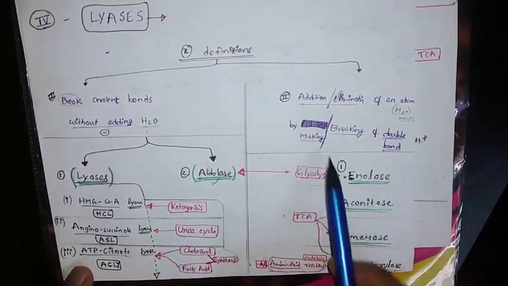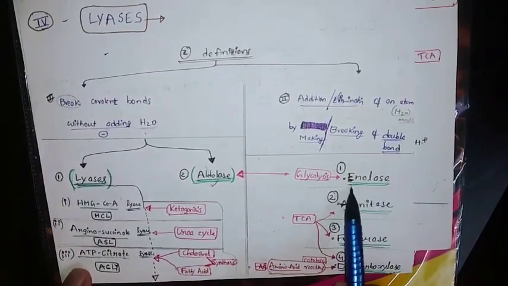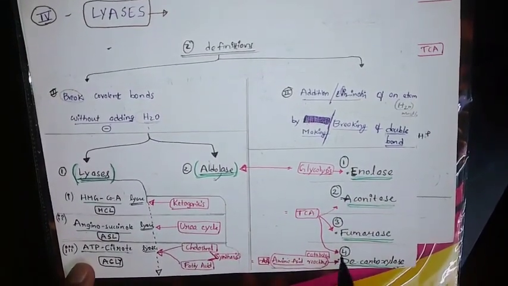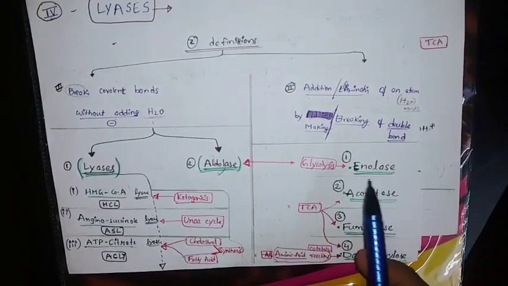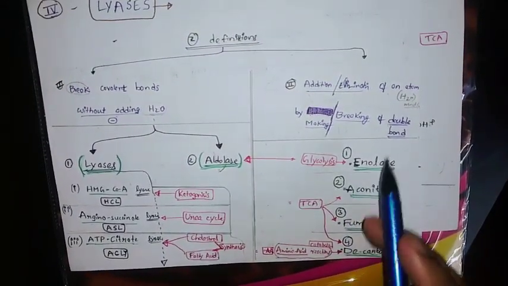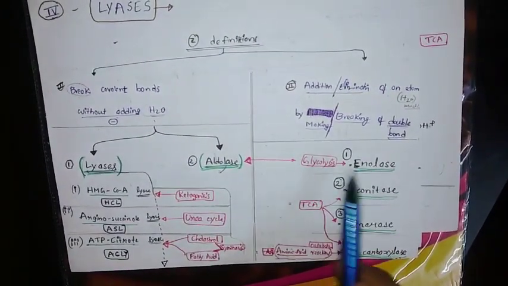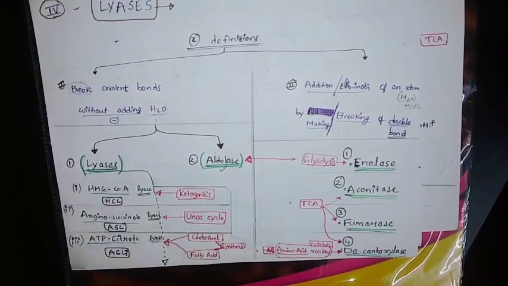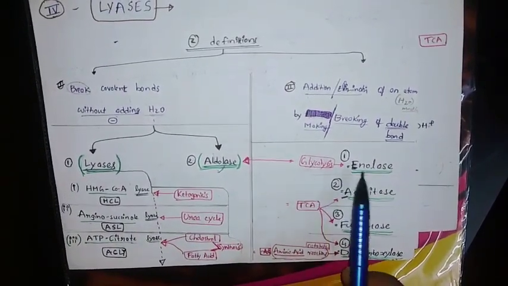Second definition: you can see enolase, aconitase, fumarase, decarboxylase. You should remember these all, but simply I will tell you how to remember. If you know the reaction in which this enzyme comes, you can remember easily. For example, in glycolysis, enolase and aldolase will come.